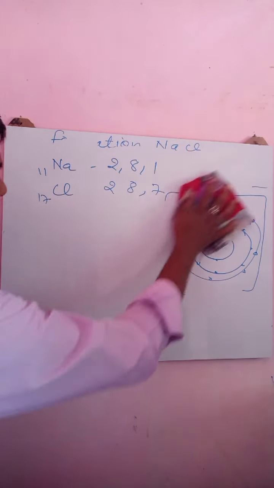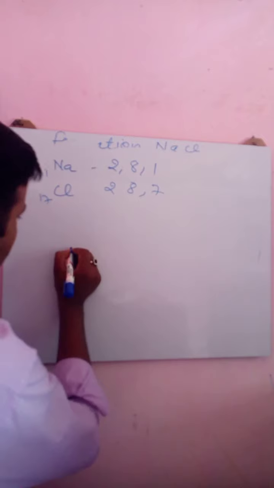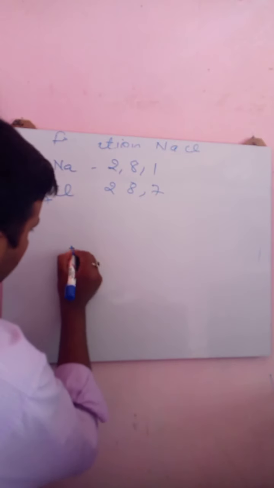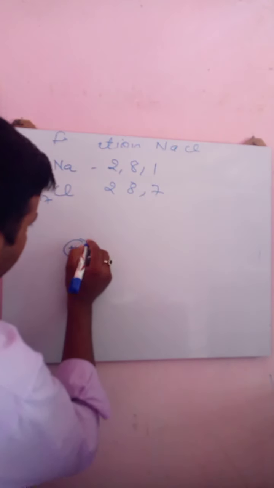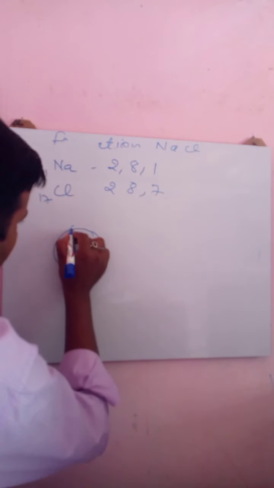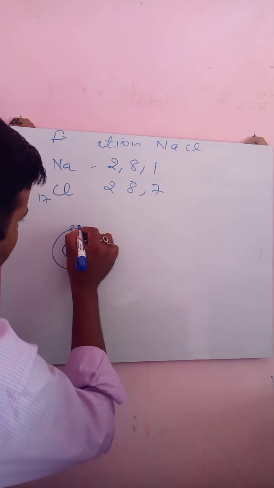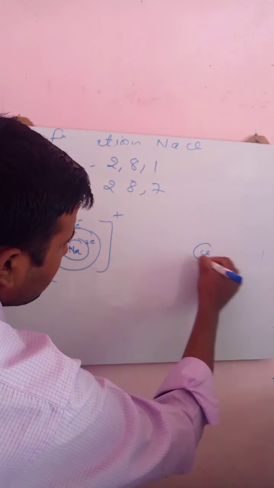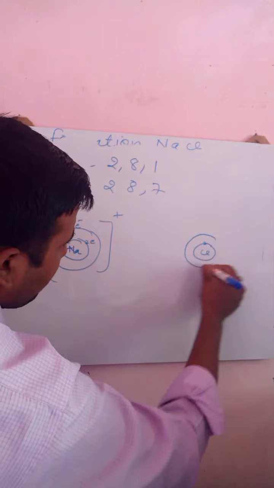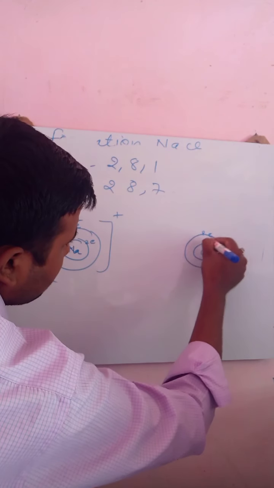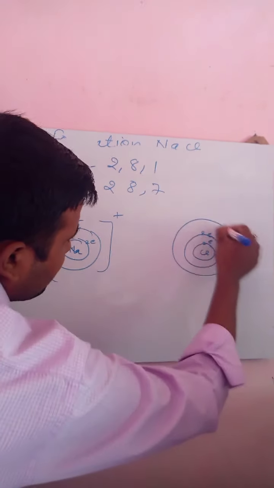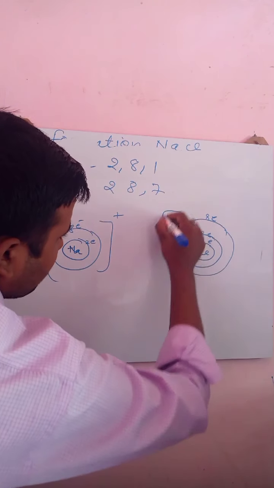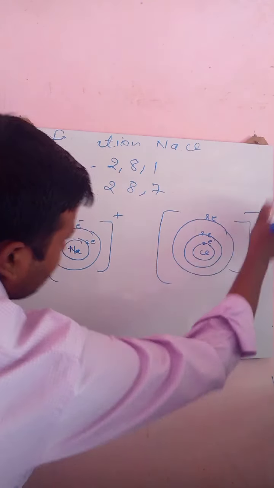Okay. So when these cations and anions come close, I am talking about this sodium atom, 8 electrons here, 2 electrons here, directly I am representing, and plus charge over it. Chlorine, 2 electrons here, 8 electrons here, and 8 electrons here, having over it a negative charge.